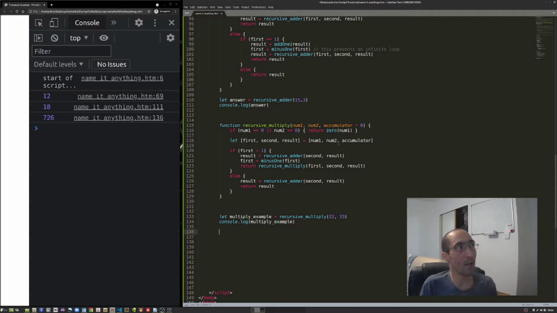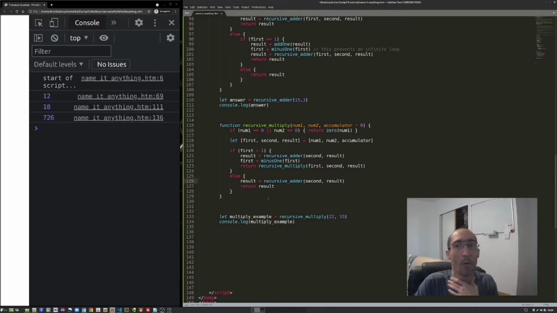We've got a recursive adder, and now we're using our recursive multiply using our recursive adder, because multiplication is just addition over and over and over again, so that's a loop. We know we can do that. And then recursive adder for the second set of numbers here.